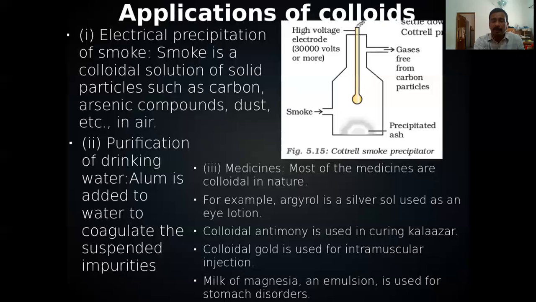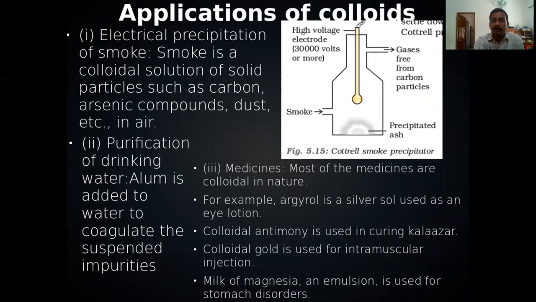And the smoke is a colloid, you know. Smoke is a colloid. Carbon particles are dispersed in air. Carbon particles or arsenic compounds, dust, etc., dispersed in air, all together form smoke. And these smoke particles, carbon particles, are charged.